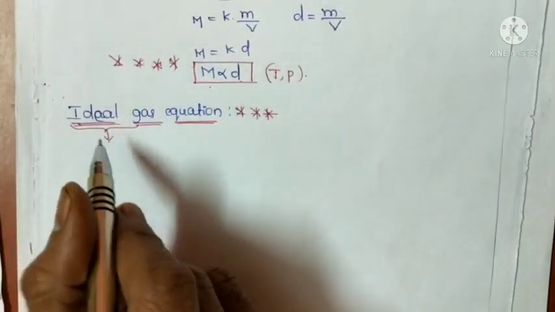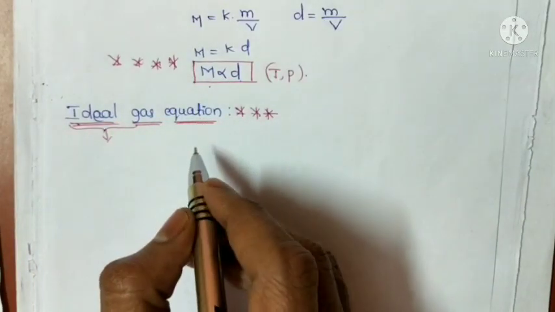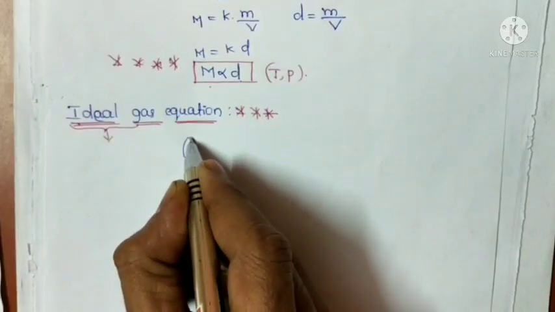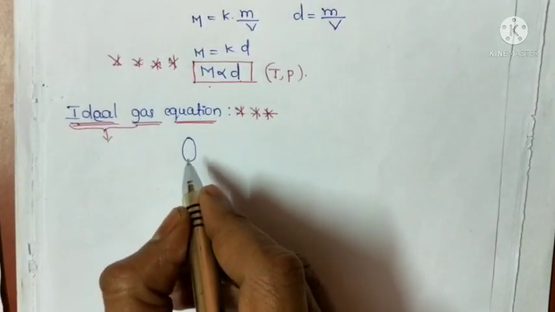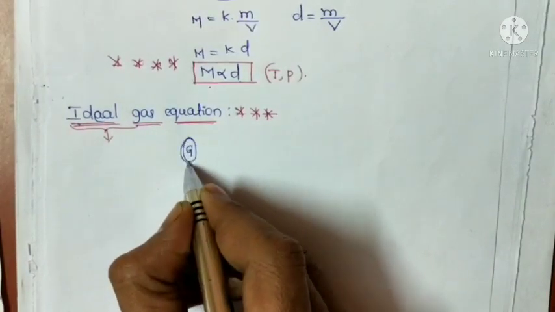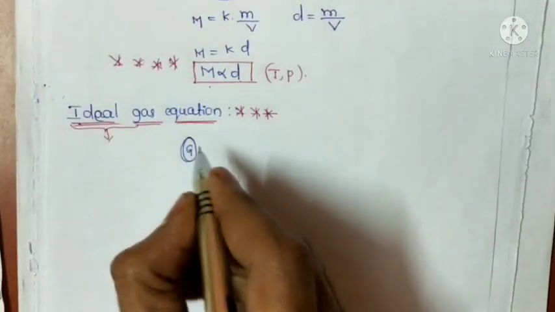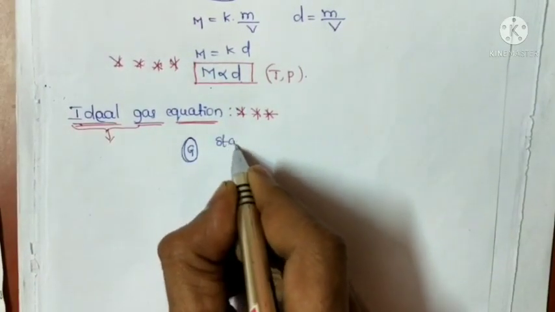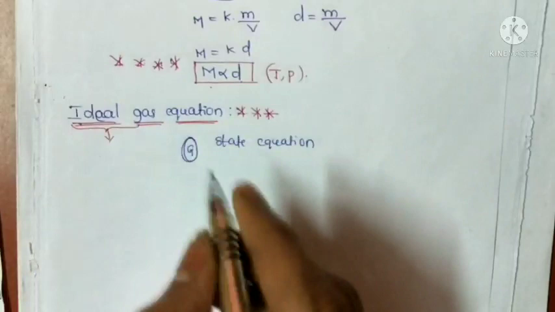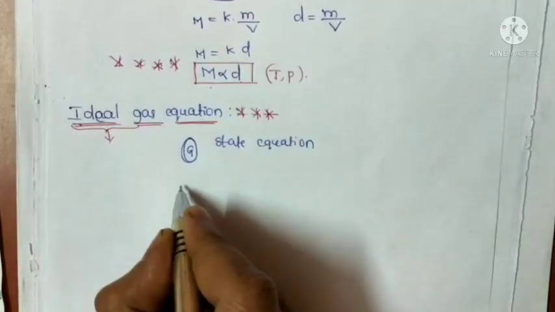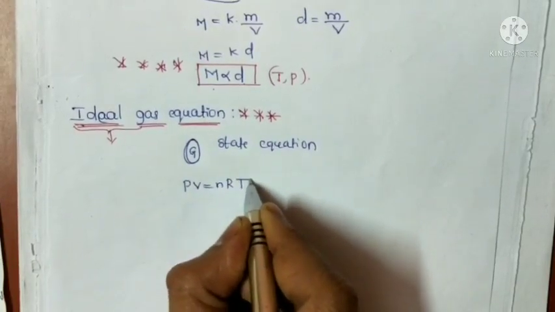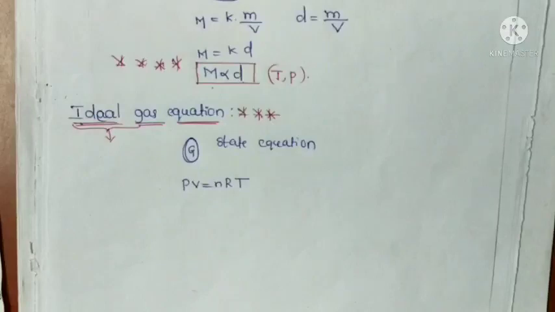Next, the ideal gas equation describes the state of a gas, that's why it is also called the state equation. This gas state can be explained by the ideal gas equation, that's why it is also called the state equation. The ideal gas equation is very important. We know that PV is equal to nRT. This is called the ideal gas equation or state equation.